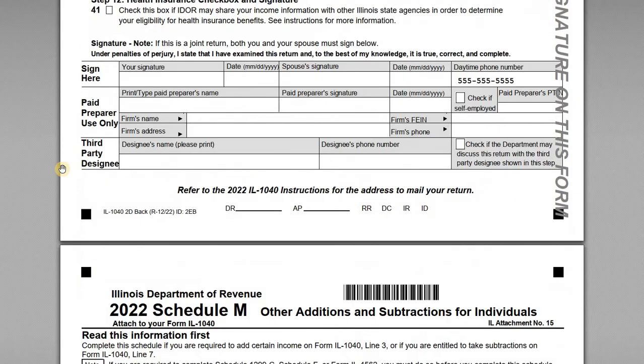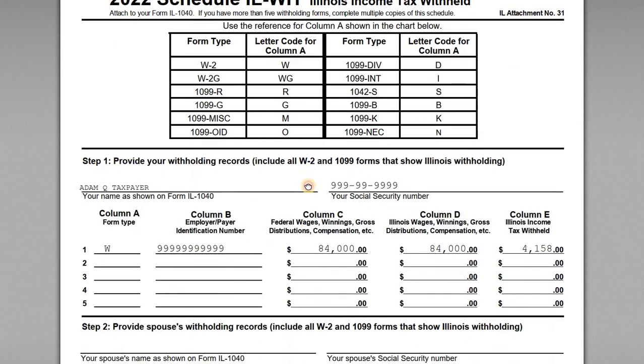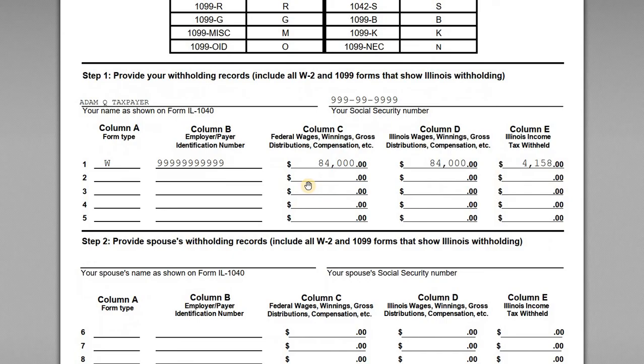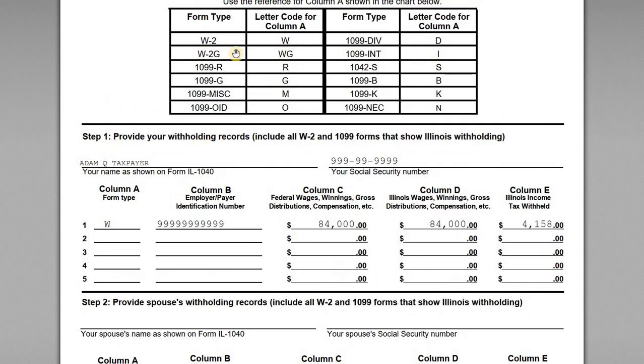All right. Now, if we look at Schedule WIT, this is really important. You have to complete these and attach the support in order to be able to verify the withholding amounts, right? So Schedule Illinois WIT, we've got the withholding records here for Adam, the W-2 that was supplied by his employer. So if you have a W-2, form type is code W, right? So the very first one up there.